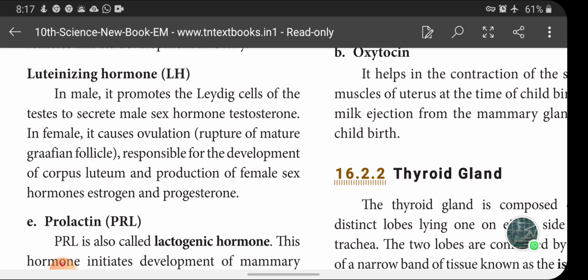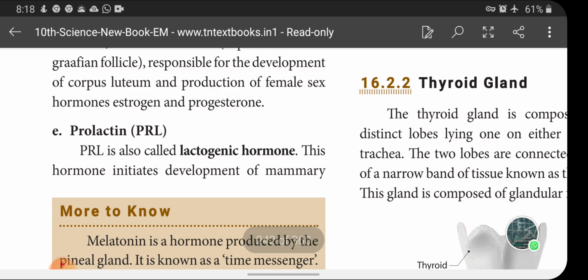You know very well what is meant by ovulation. Release of the ovum from the Graafian follicle by its rupturing is called ovulation. This is caused by the hormone luteinizing hormone. After the ovum is released, the Graafian follicle becomes an empty temporary endocrine gland, and this temporary endocrine gland secretes the female sex hormones estrogen and progesterone.